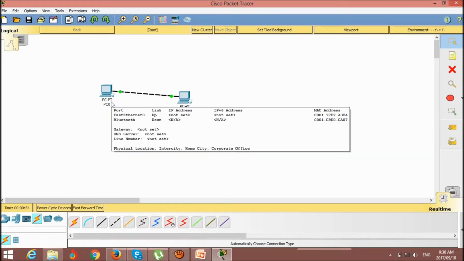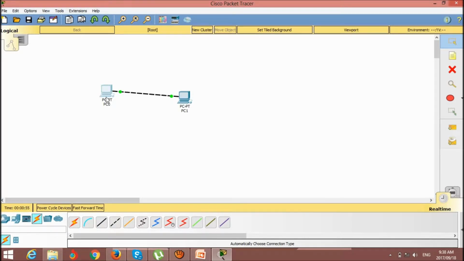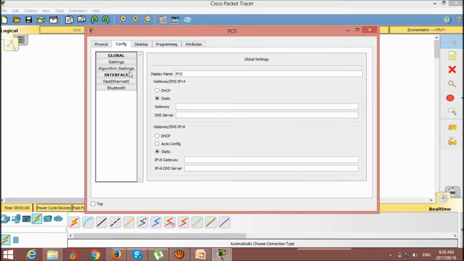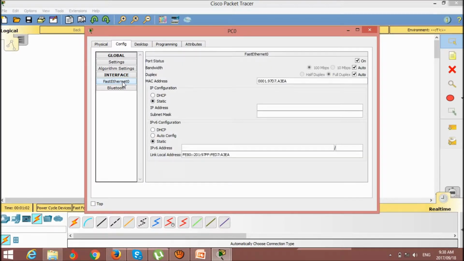How can it work? I just put the IP address. Let's see here, interface. I put the IP address here.